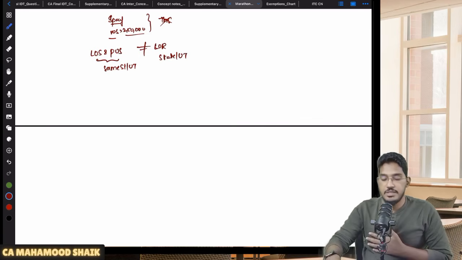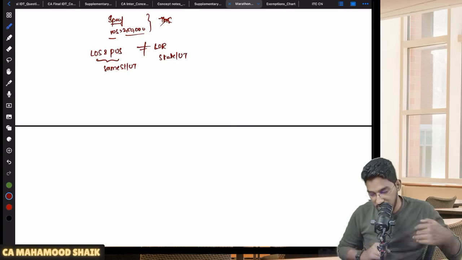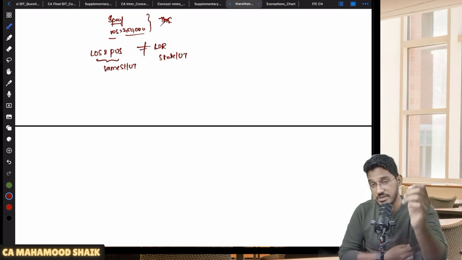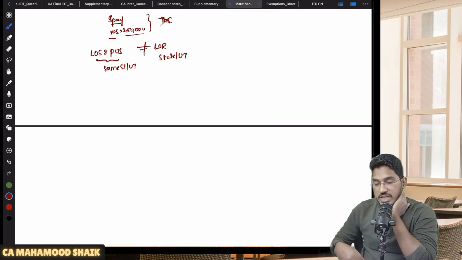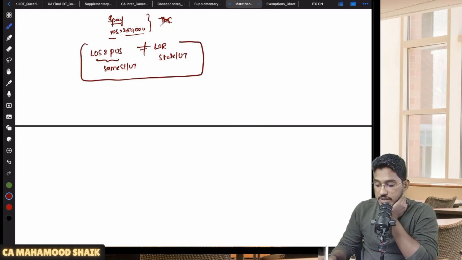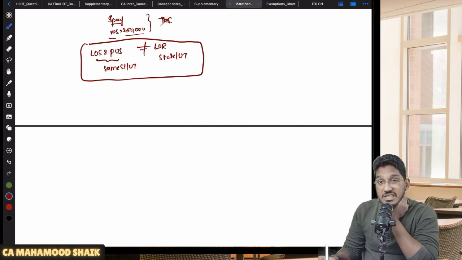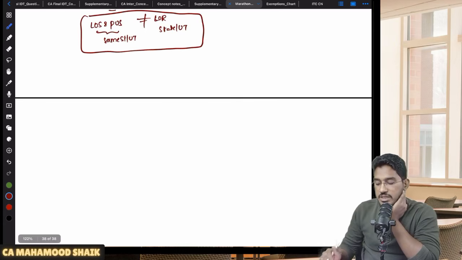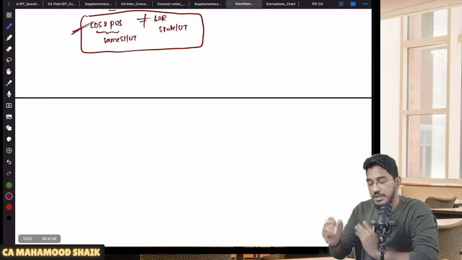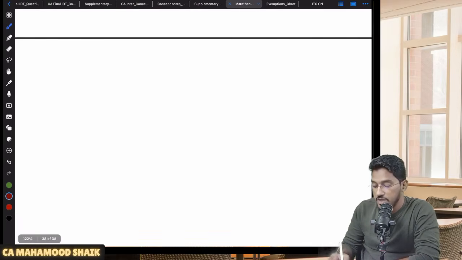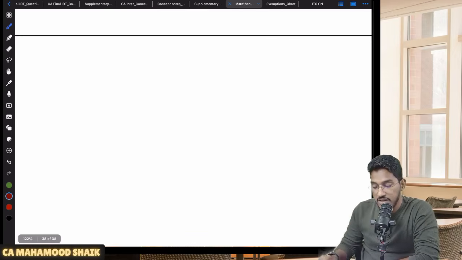Even though the recipient is a specified recipient, even though the value of supply under a contract has exceeded 2,50,000, still this is one such case where TDS will not become applicable. What is that one such case? Where the location of the supplier and the place of supply are falling in the same state or union territory, which is different from the state or union territory of the recipient, then TDS will not become applicable. The logic is very simple. Instead of remembering it like this, I will tell you one simple logic to remember it. So you understand the concept behind it, then the discussion will become very clear.